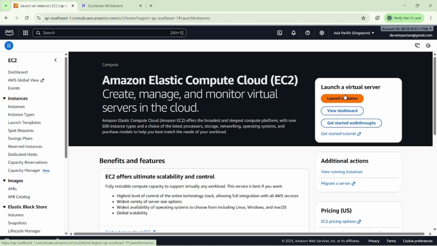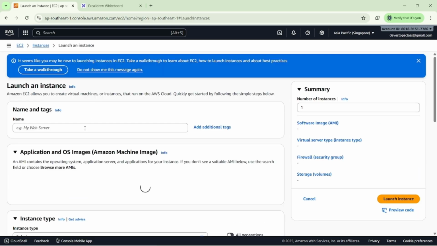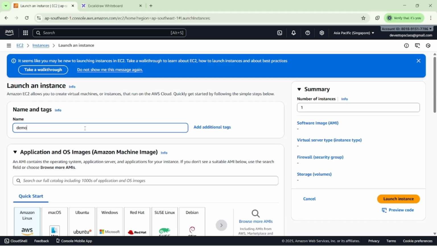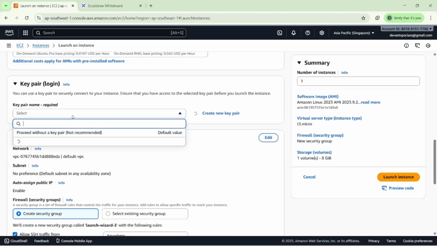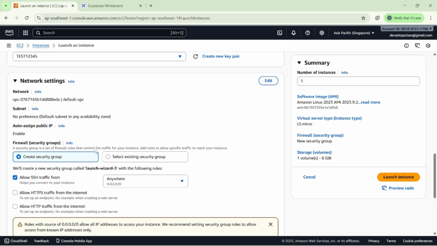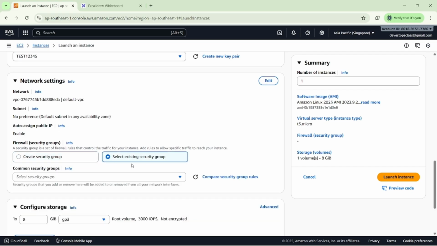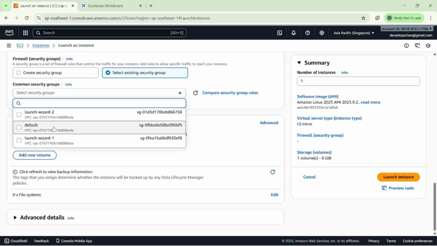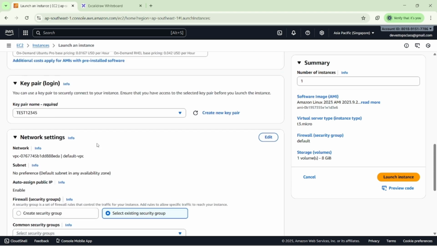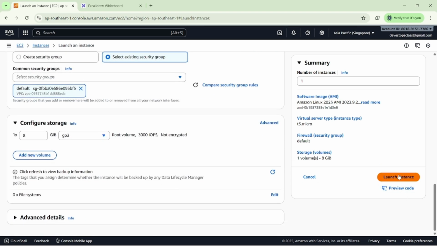You can see here that I am creating another EC2 instance, the demo 03 machine. I'm selecting the same parameters here, the same key pair, and the same firewall, the default one. I'm selecting each and every parameter the same.